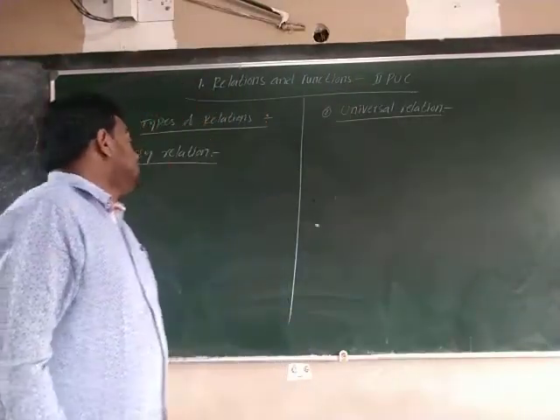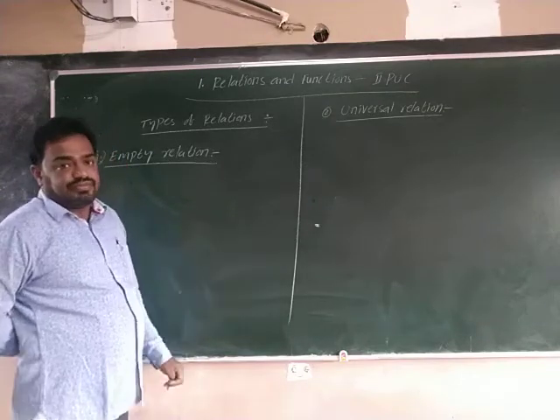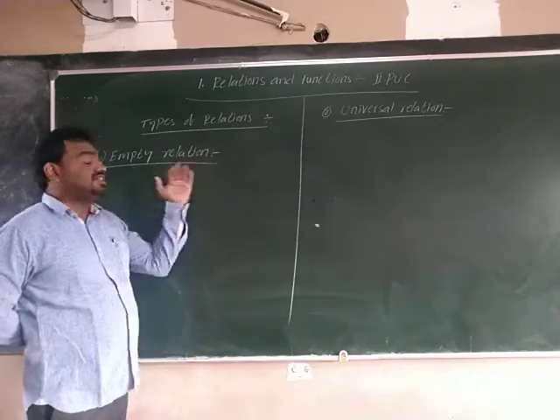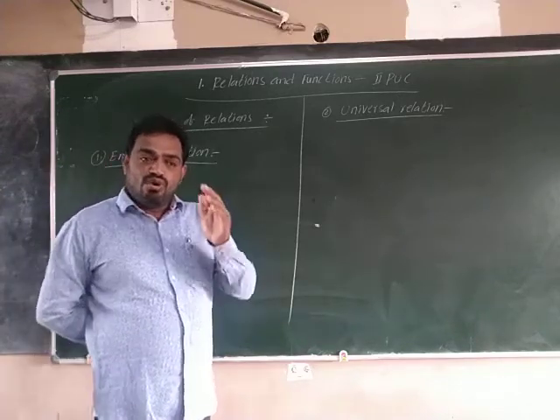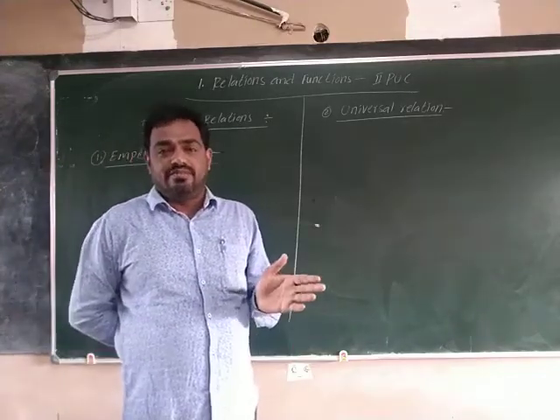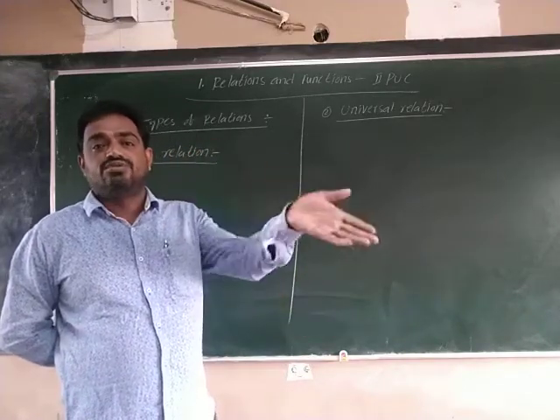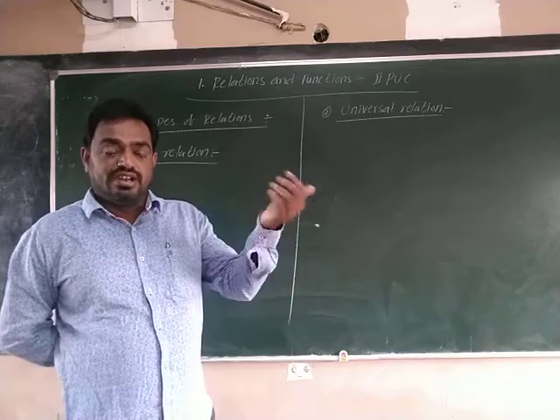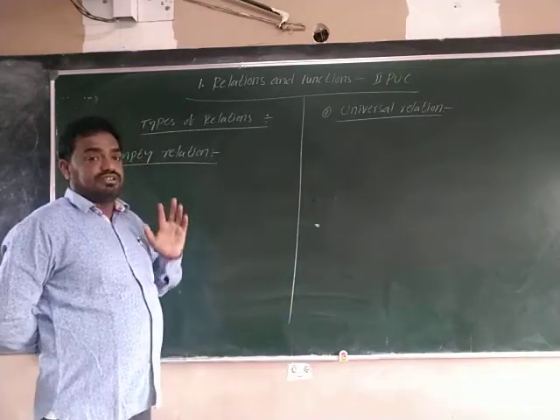A relation R in the set A is said to be an empty relation or void relation if no element in the set A is related to set A, then it is called an empty relation.